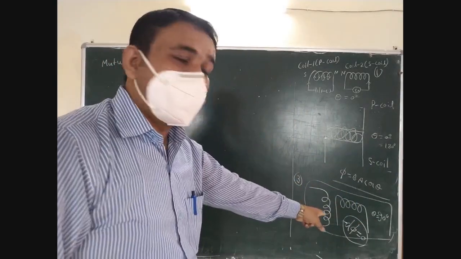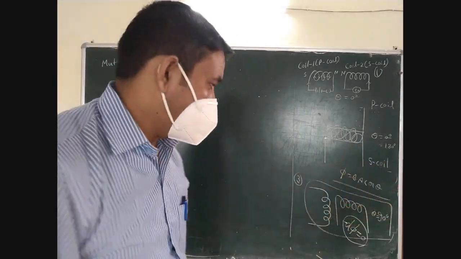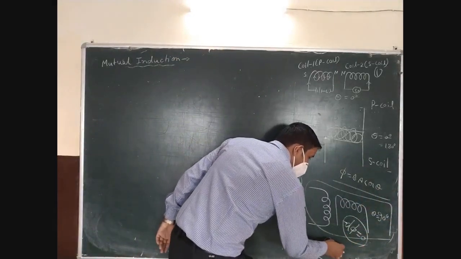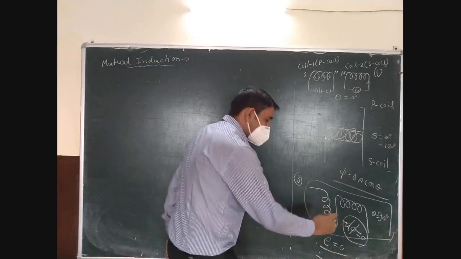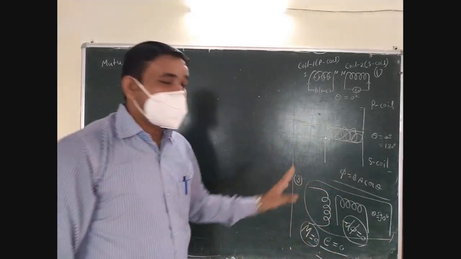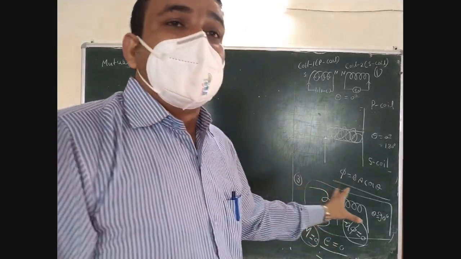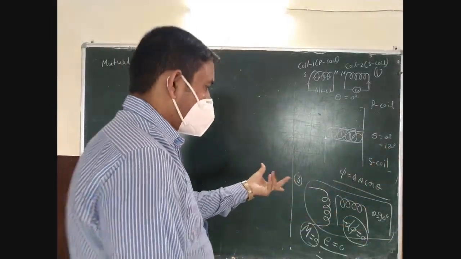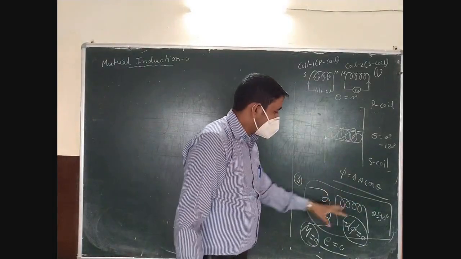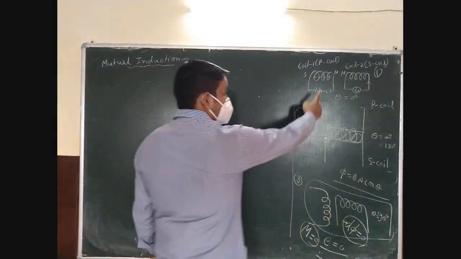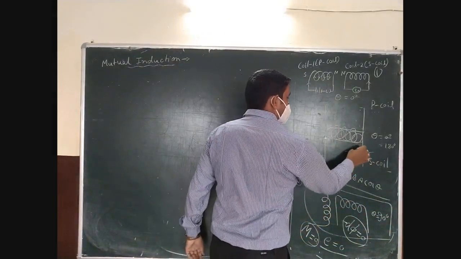So in this case there is no flux change. If there is no change in flux, E is also 0, and because E is 0, M is 0. So this type of coupling is used in many convenient situations, but it will not give a value of the mutual inductance. Now we have two types of coupling we are solving for.